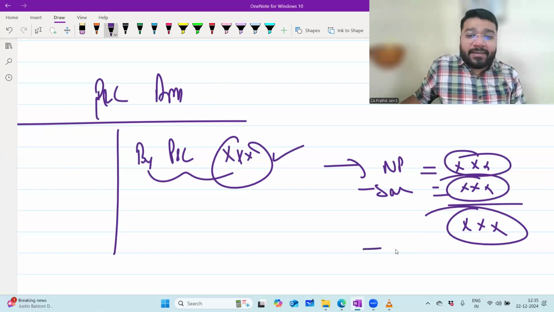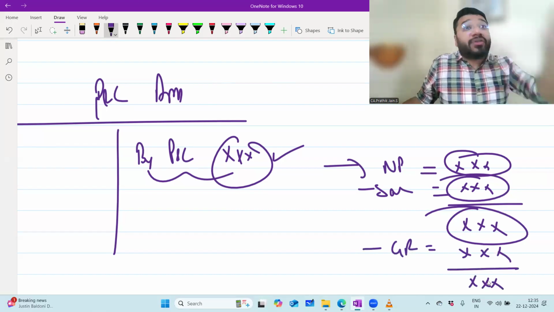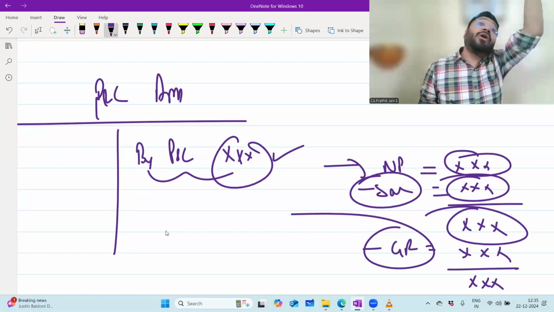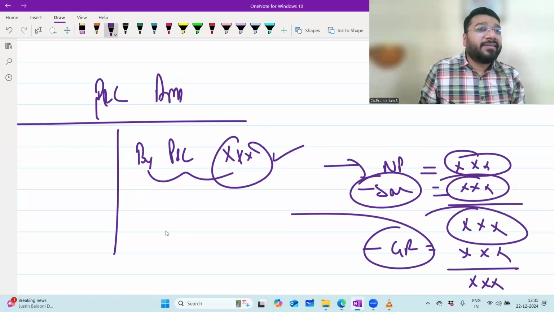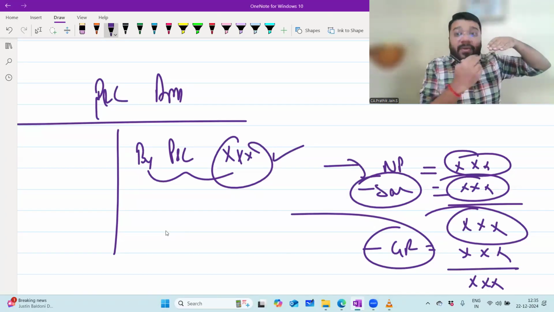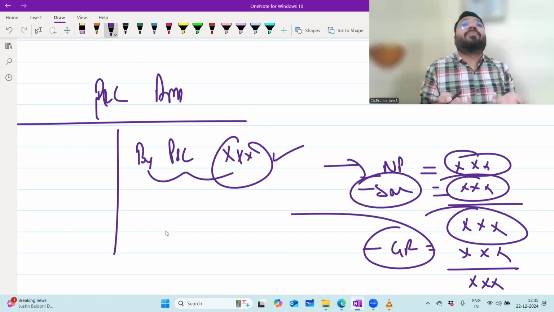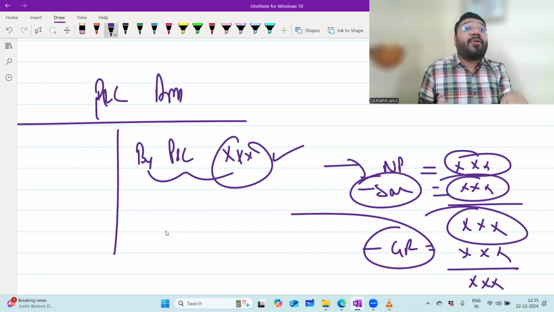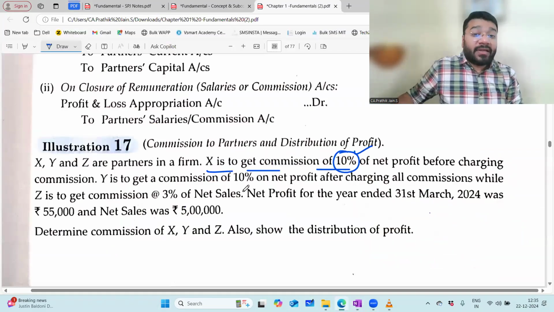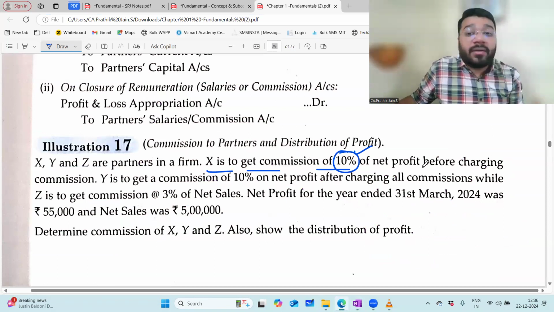From this, let's suppose I'm deducting the general reserve value. I'm getting one more net profit. So this is the net profit which is coming after salary, after reserve, but before distribution. Like that, from every net profit you minus an amount, and the subsequent amount you get after minusing is also called net profit. So on which net profit should I apply 10%? The question will very clearly tell you. Here the question is telling us X is to get a commission of 10%. 10% on what? Net profit.